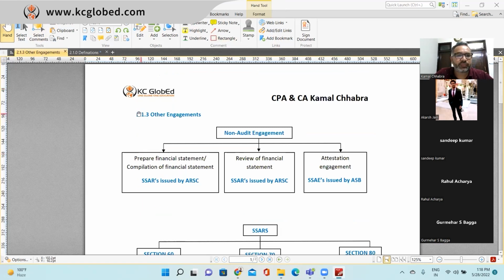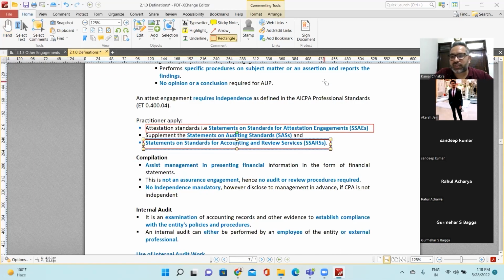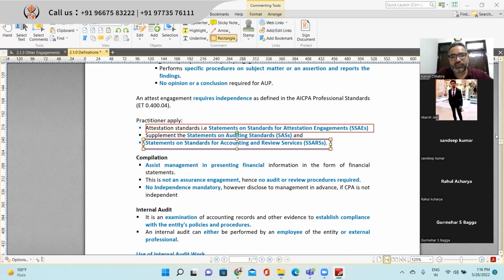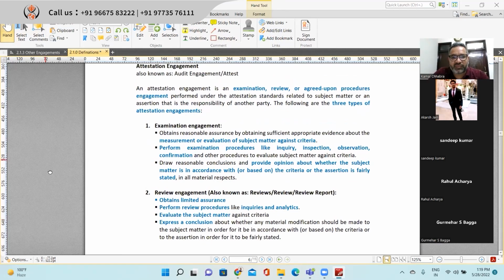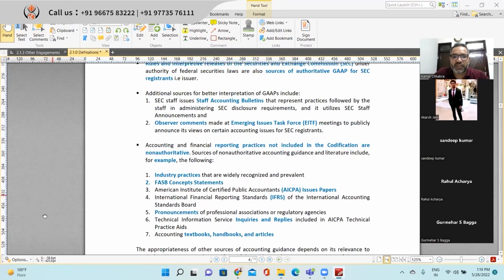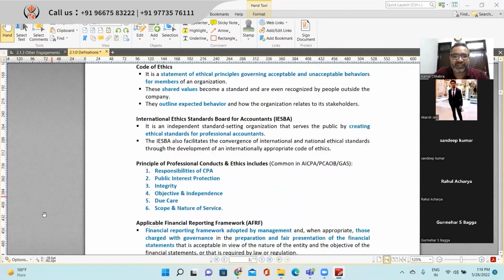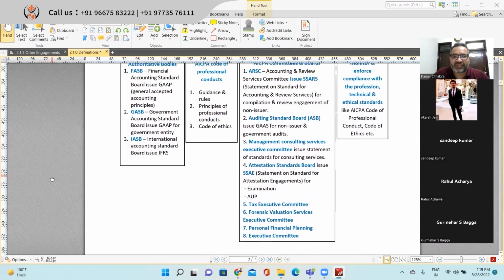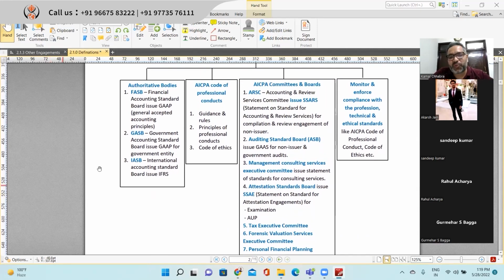Who issues SSARS? Do you remember? Which body of AICPA? Auditing standards are issued by the ASB, the Auditing Standards Board, I suppose. The ARSC, the Accounting and Review Services Committee, issues SSARS.